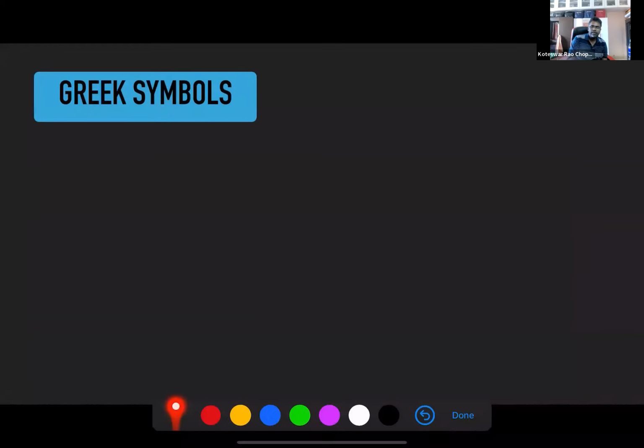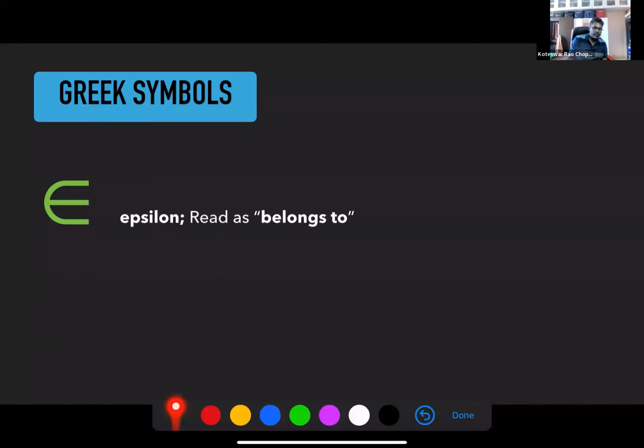Now, Greek symbols. We will have to look at a couple of Greek symbols that are used in understanding sets. This is epsilon, and whenever you look at this, you read it as belongs to.